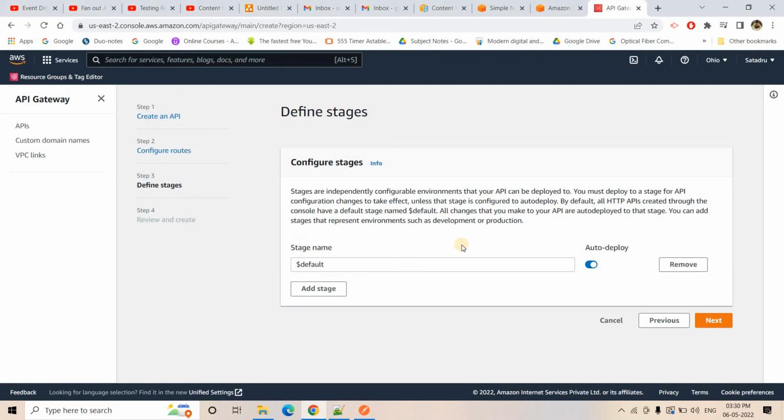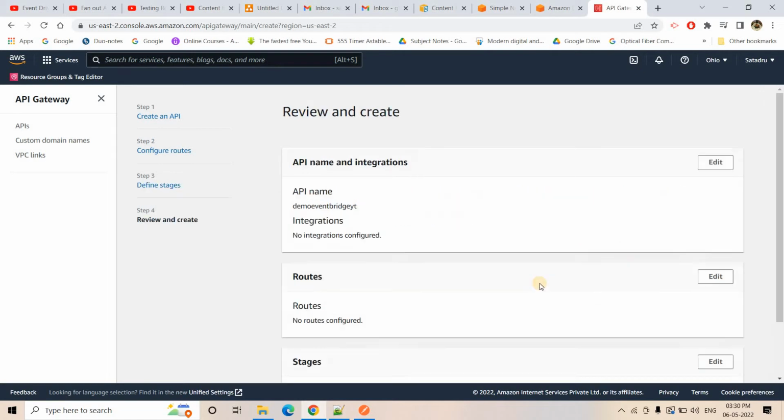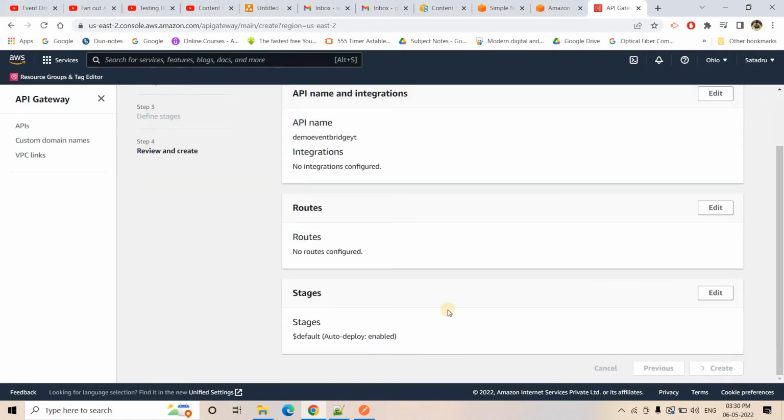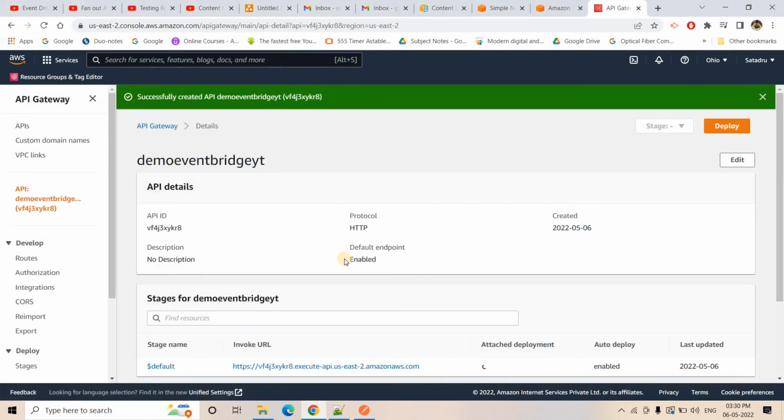No need to add any method as of now. It will be automatically deployed in this particular default stage. That's fine. I'll create this API. Okay, so our API is created.